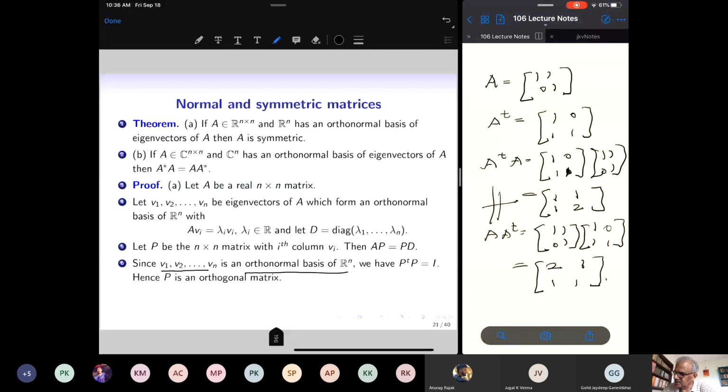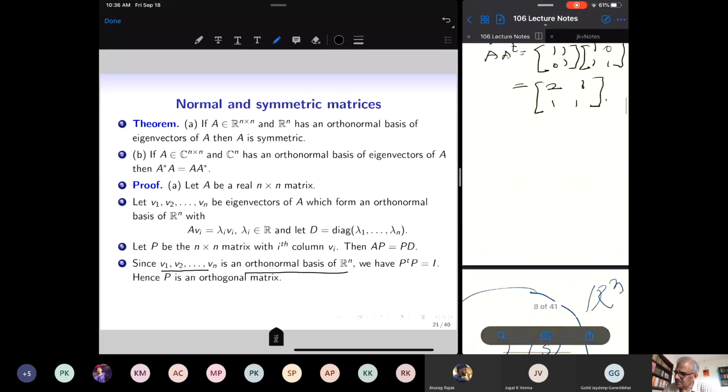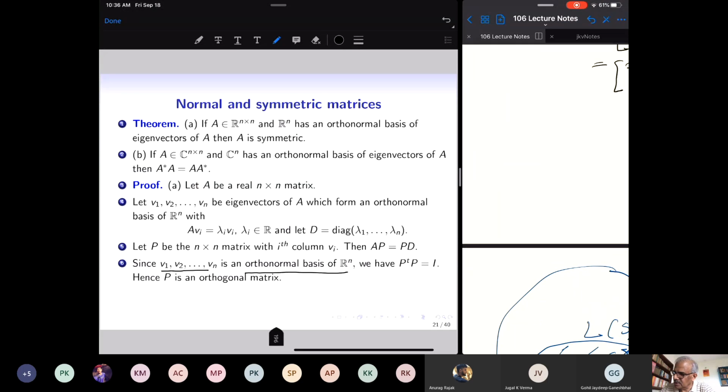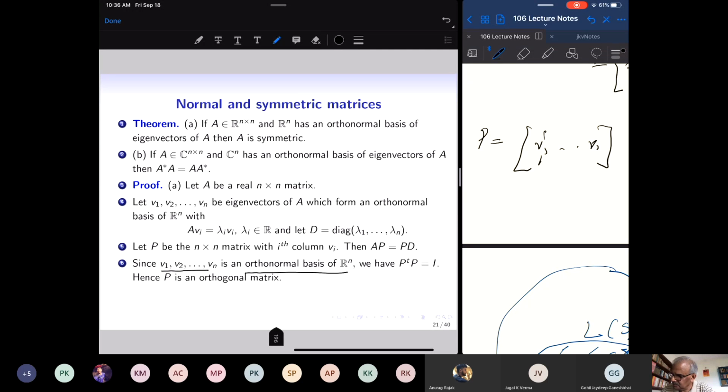This condition simply says that the matrix P whose column vectors are the eigenvectors, if these form an orthonormal basis of R^n, then P transpose P is equal to the identity matrix.